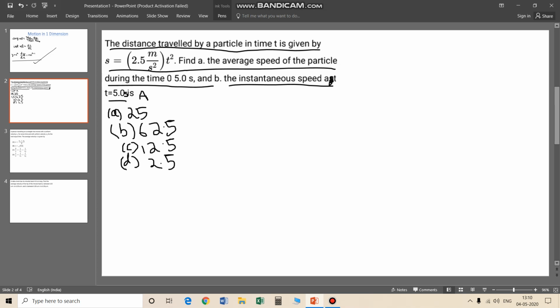Moving on to the solution, you must have tried the question by pausing the video. The answer is 12.5. How? Let's see. First, what is the average velocity? Total displacement by total time. Total displacement here is 2.5 into 25, and time is 5 seconds. On solving this, we will get 12.5.